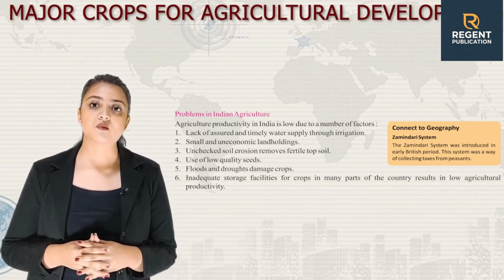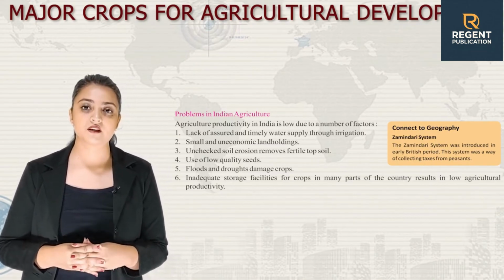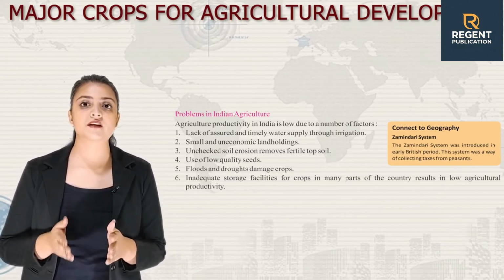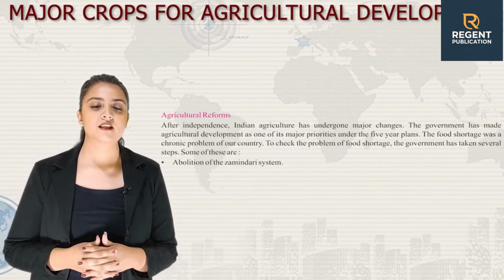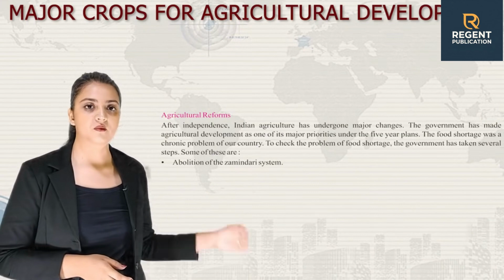The Zamindari system was introduced in the early British period. The system was a way of collecting taxes from peasants. Let's talk about agricultural reforms.